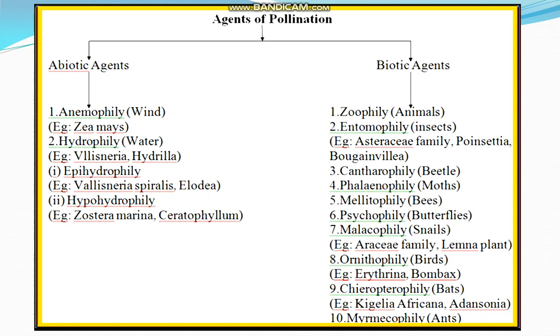Second one, ornithophily. Pollination by birds is called ornithophily. The flower is called ornithophilous flower. Some common plants pollinated by birds are Erythrina, Bombax, Syzygium, Bignonia and Sterculia, etc. Birds like hummingbird, sunbird and honey eaters regularly visit the flowers.